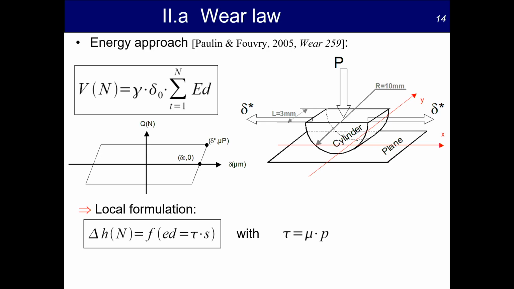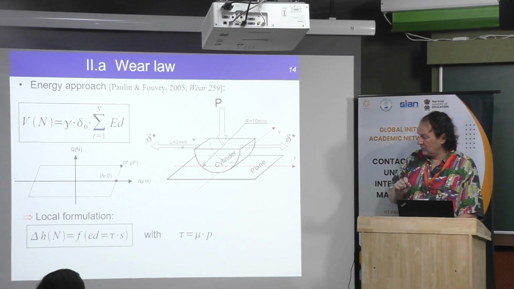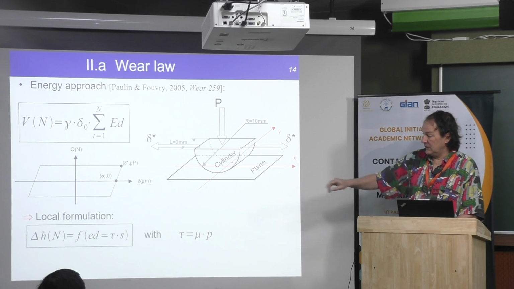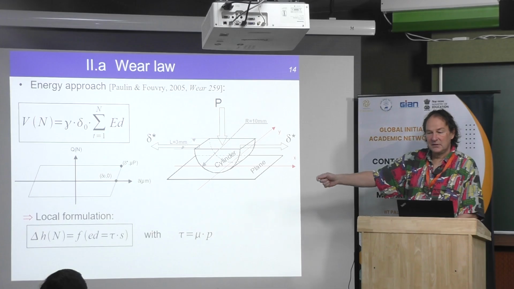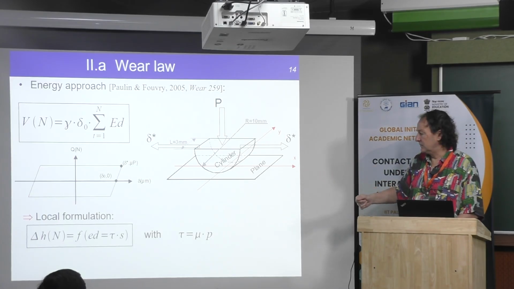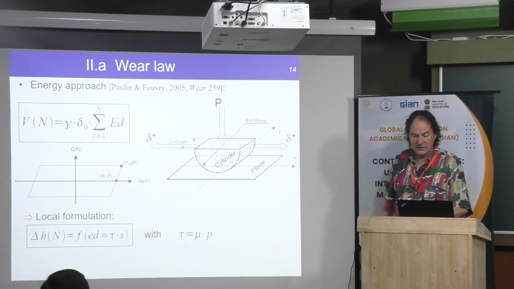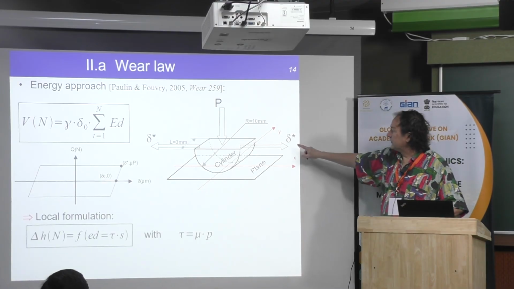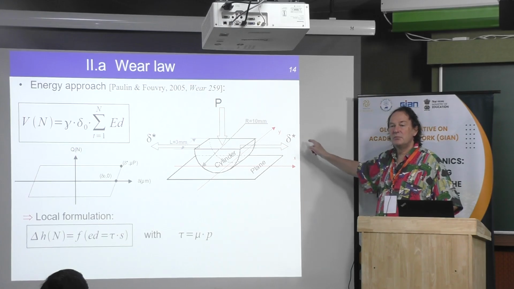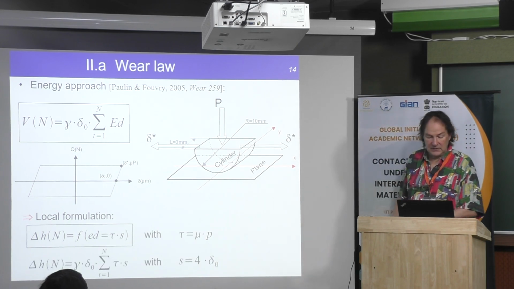Okay, then delta H at the bottom means the wear depth. For each point, we will calculate what is the wear depth, which is a function of the energy dissipated. Then the tau means the shear stress, S means the sliding, then this is an energy, and this is multiplied by a coefficient, which is a wear coefficient. And the shear stress depends on the friction coefficient, that here we will consider constant. Note that delta star means the maximum tangential displacement. You have some dimension, but it's not very important. It can be done without.